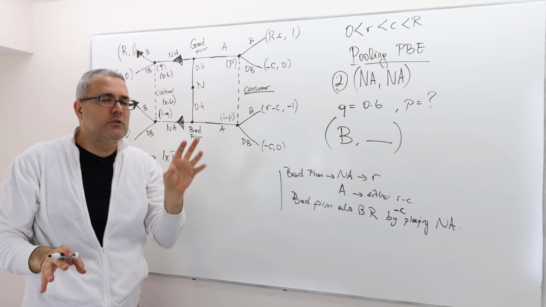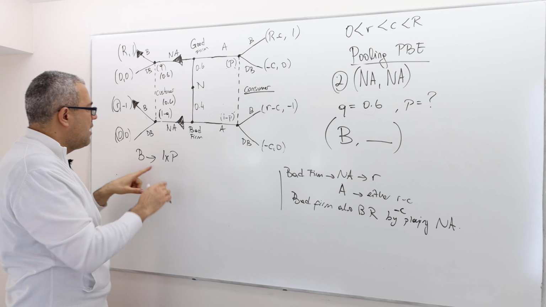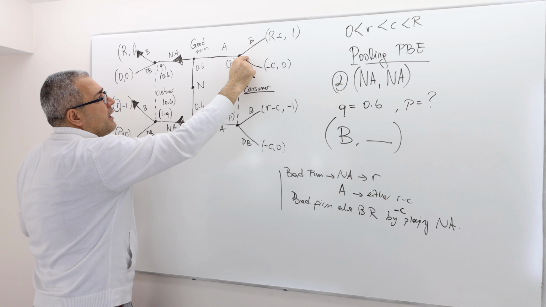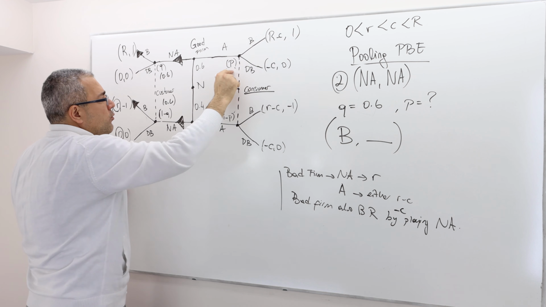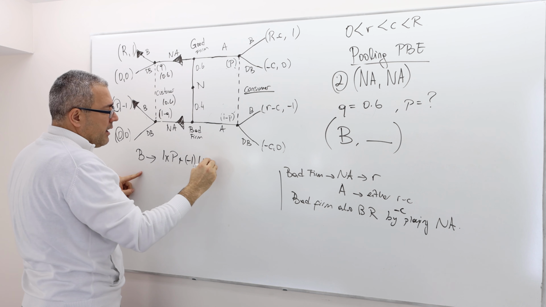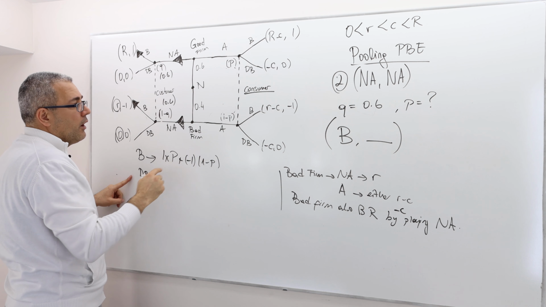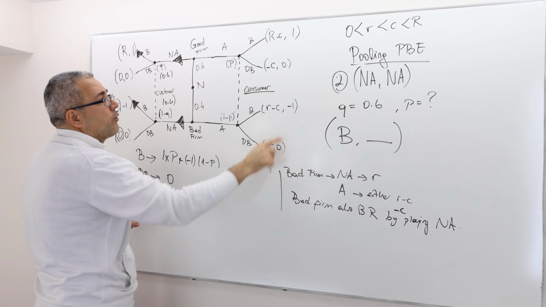We're not going to be able to find a specific value for P. If the consumer plays B, she's going to get 1 with probability P and minus 1 with probability 1 minus P. However, if she plays don't buy, her payoff is going to be 0 for sure.